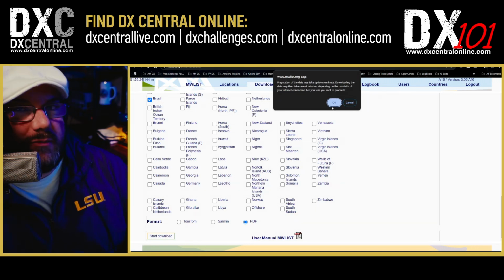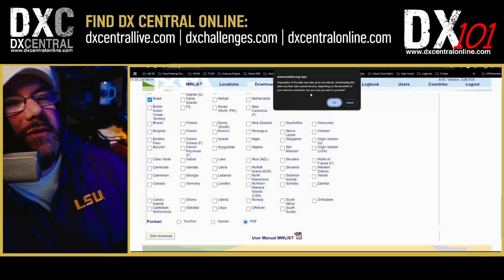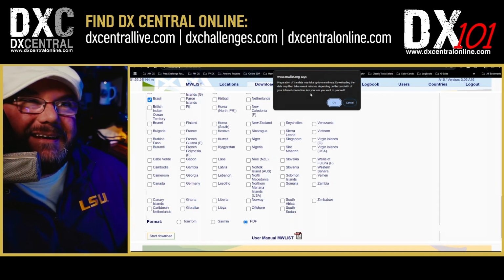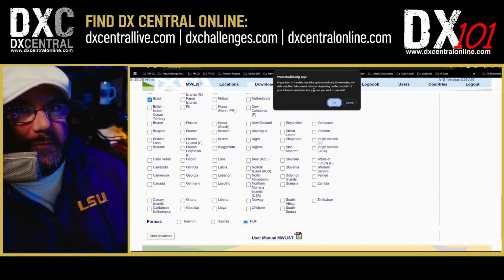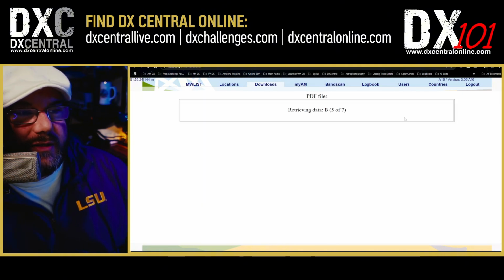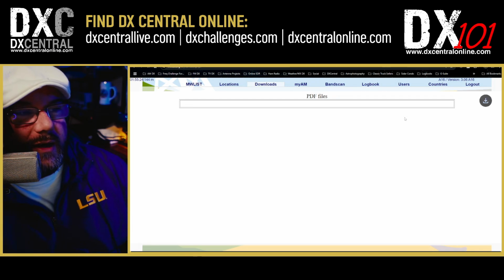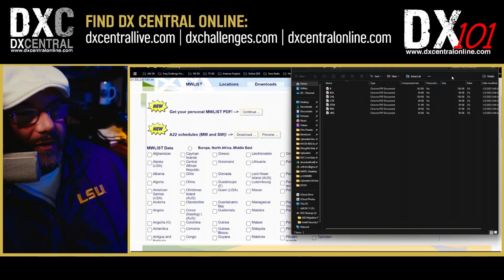So that's what we're doing. We're just getting a target list of stations we want to target for DX. The other reminder here is that, depending on how many of those files you chose or how big they are, that might take a little bit of time to produce, especially if you have a slower internet connection. Here we're okay. We've got a pretty big connection. So 7 different files it's going to create here for us, and it's already done. Now it's going to put those into a compressed zip file.